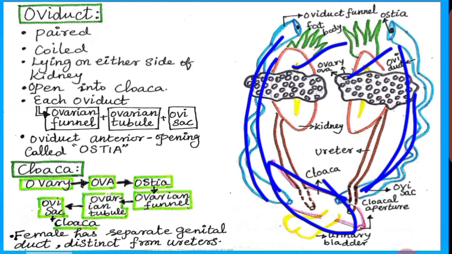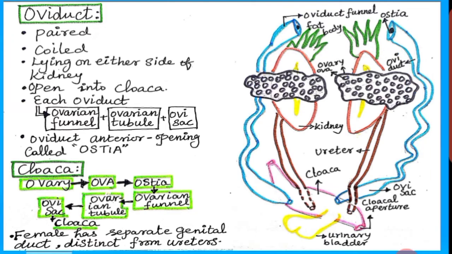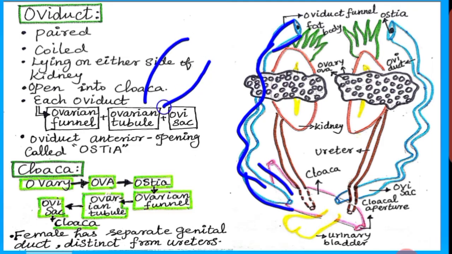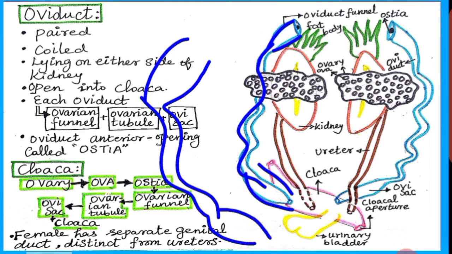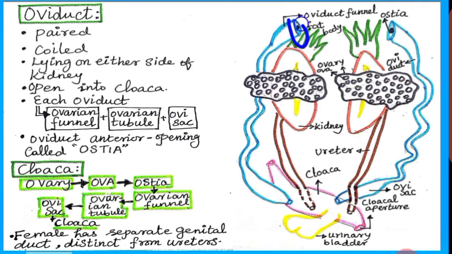Each oviduct consists of an ovarian funnel, this is the ovarian funnel, an ovarian tubule, then the ovisac. Oviduct anteriorly opens through a pore called ostia.